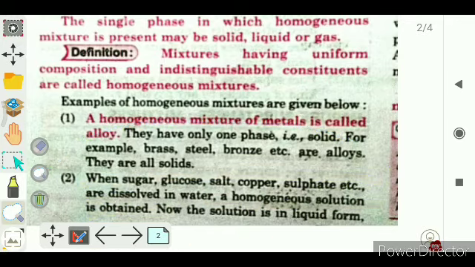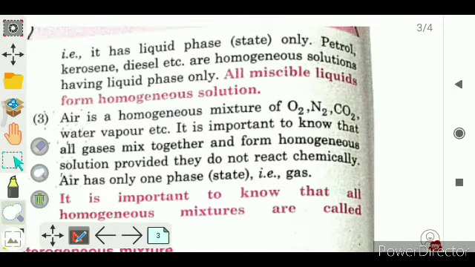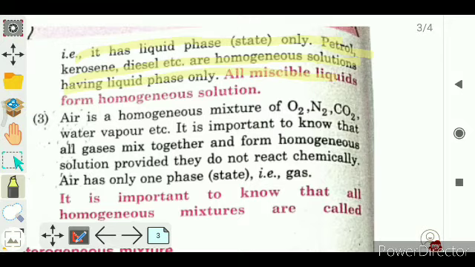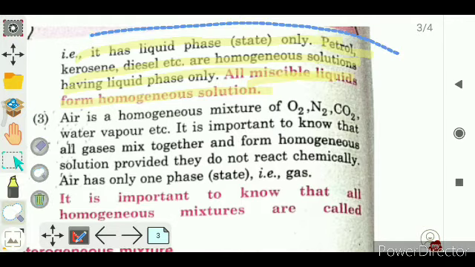Now here, it has the liquid phase only. Petrol, kerosene, diesel, etc. are homogeneous solutions having liquid phase only. All miscible liquids form a homogeneous solution. Okay, now let us discuss these things.